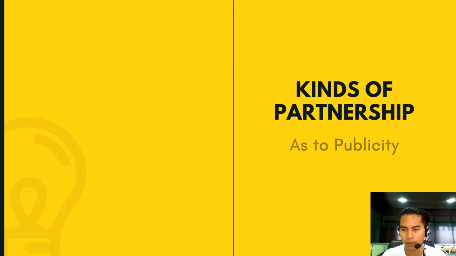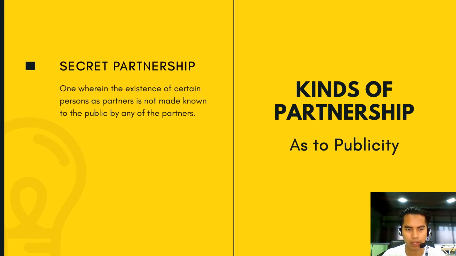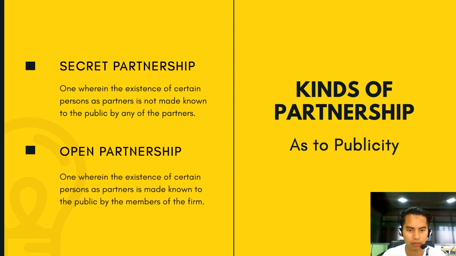And then we have the kinds of partnership as to publicity. So we have the secret partnership, wherein the existence of certain persons as partners is not made known to the public by any of the partners. And we also have open partnership, where the existence of certain persons as partners are made known to the public by the members of the firm.